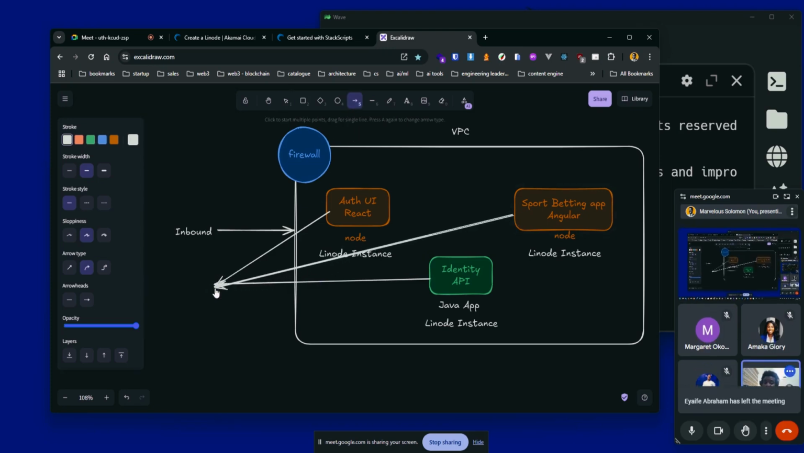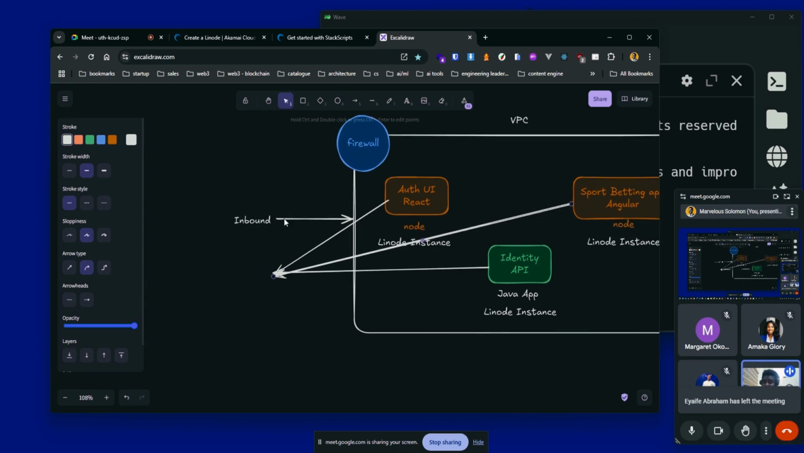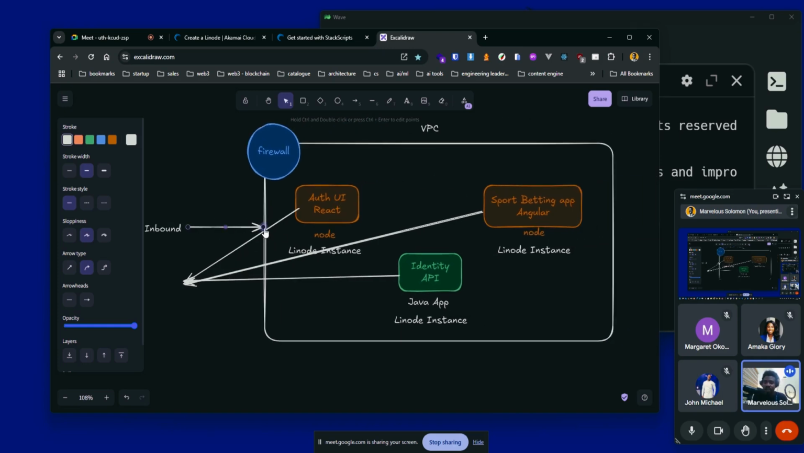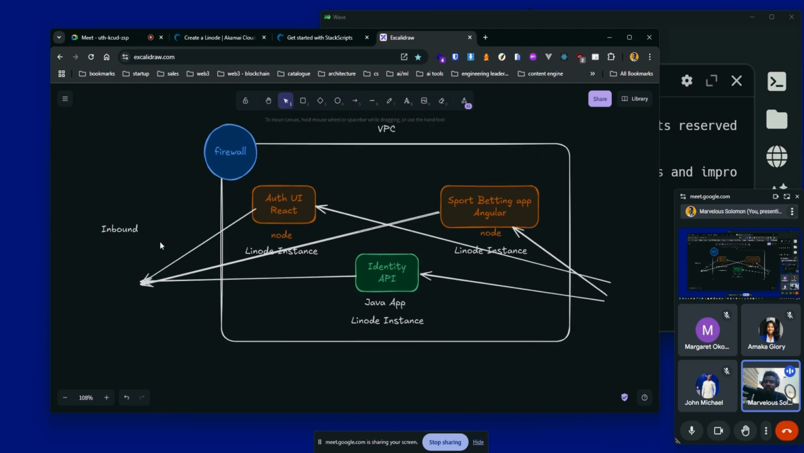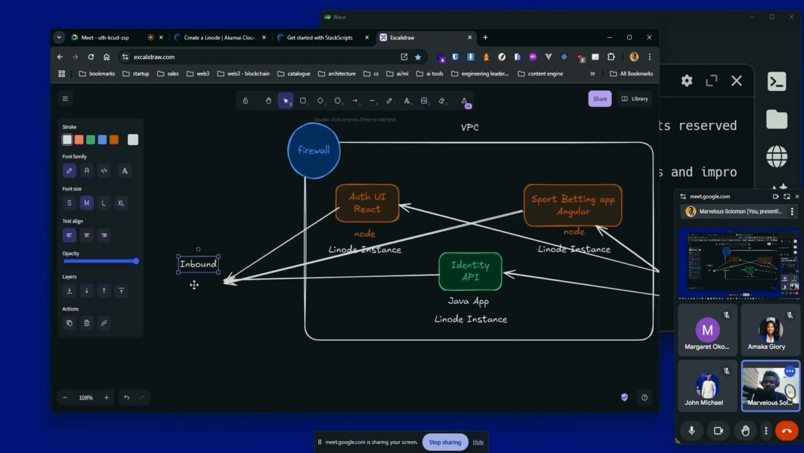Actually, if I represent it this way, I think it's easier to understand what I'm talking about. Inbound is saying the traffic that goes into all these services as well. So I'll probably just put it on the other side, like this. So this is what is going in, right? Just like this. Okay. So this is inbound. This is outbound.